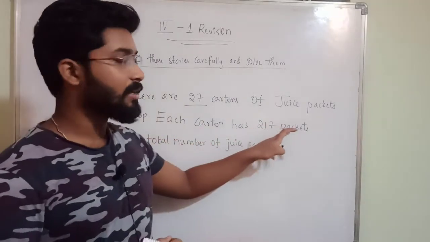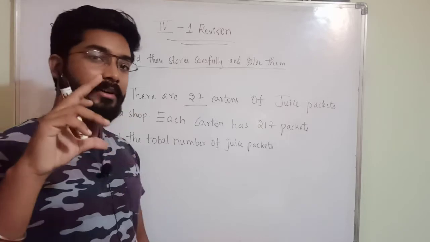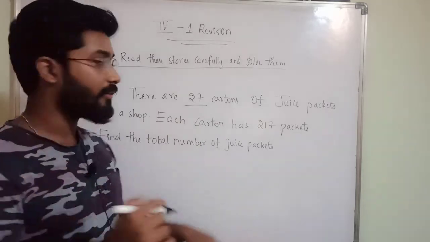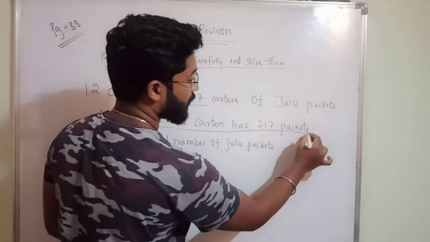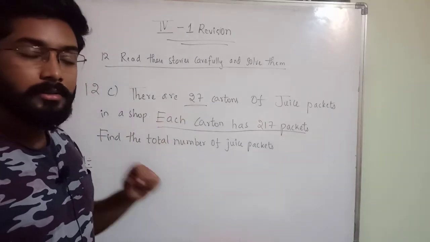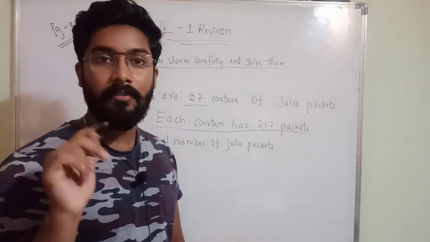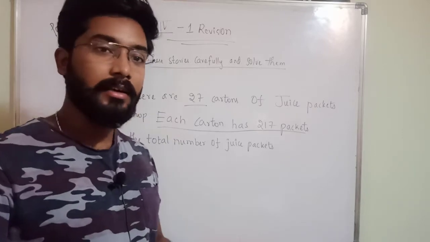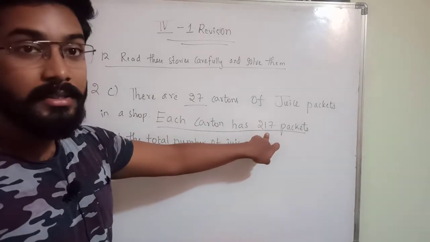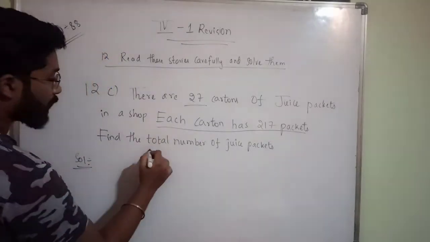Each carton has 217 packets of juice. So in each carton you are having 217 packets. See, each carton has 217 packets. Like that, how many cartons are there? 27 cartons are there. So in previous question, what he asked, in one book there are 345 pages. In 19 books, how many are there? Like that only. In one carton there are 217 packets. In 27 cartons, how many are there? Total number of packets. Find the total number of juice packets.